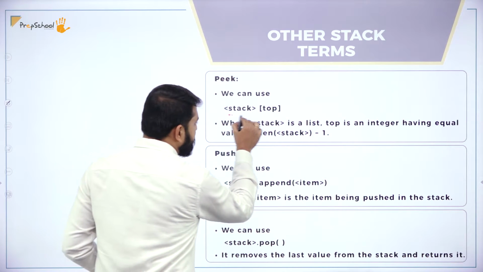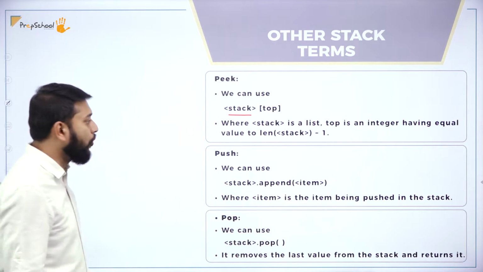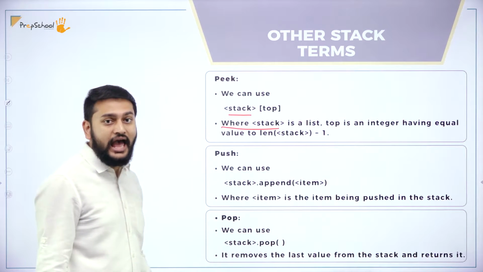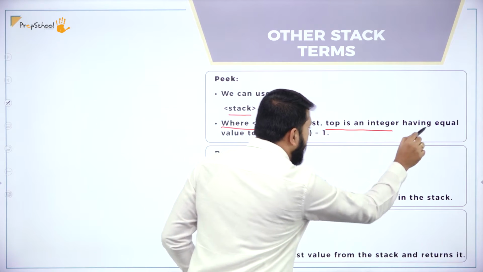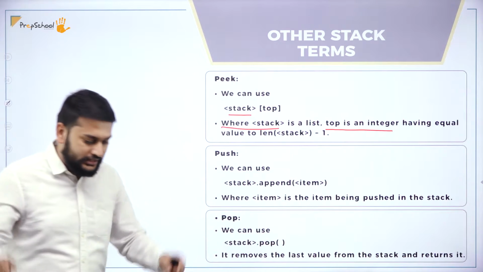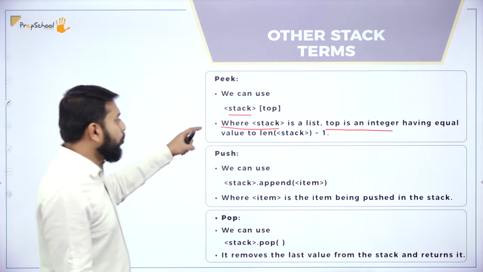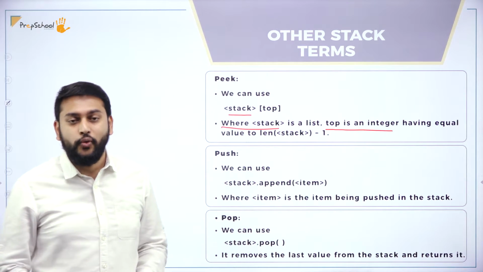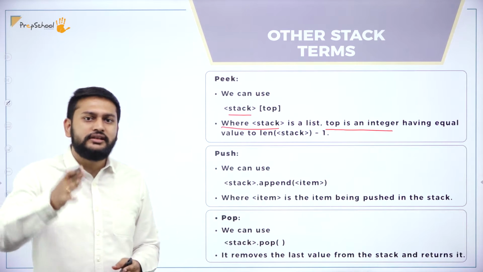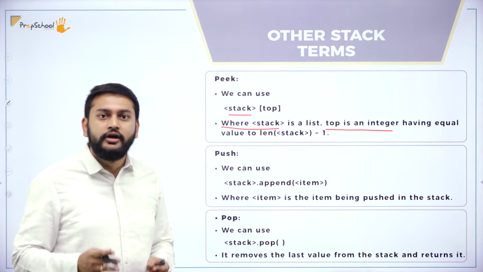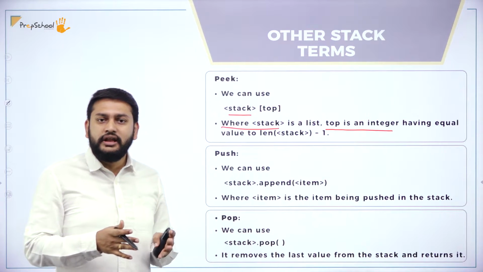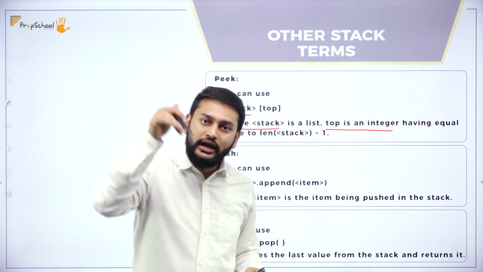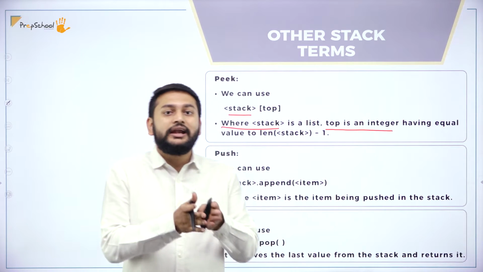So guys, we have the stack and top. What exactly does that mean? Stack is a list, and top is an integer having an equal value to the length of the stack. I'm using the list to perform the stack operation. I'm using the list, I'm creating the stack. That is the concept that you have to remember. If you ask me whether there is any data type called stack, no, I'm using the data type called list. So using the data type called list, I'm preparing the data structure stack.